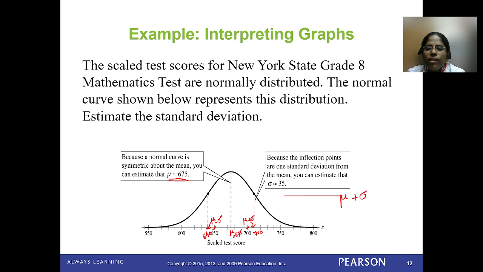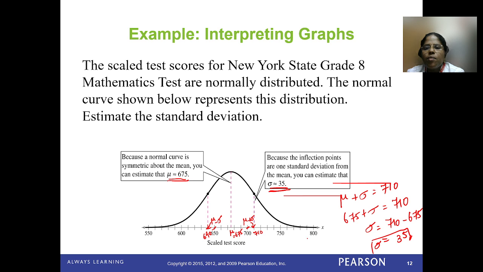So mu plus sigma is equal to 710, but here the mu value is 675, plus sigma is equal to 710. So sigma value is 710 minus 675. So what's the answer? It will come 35. So sigma value is 35. That's why you can estimate sigma as 35. I hope that all of you can understand. So this is the solution.